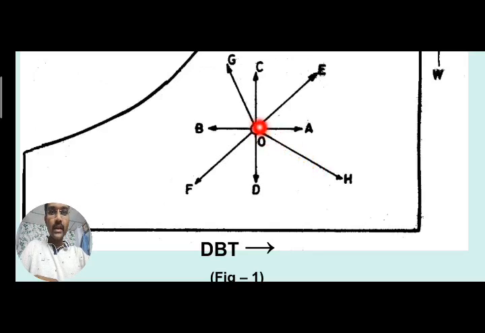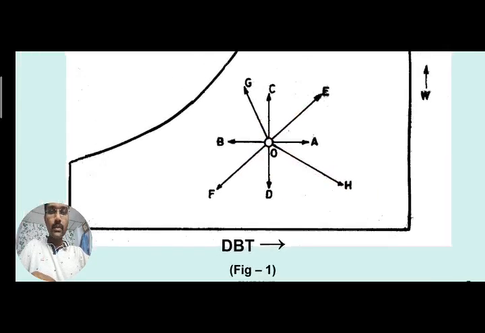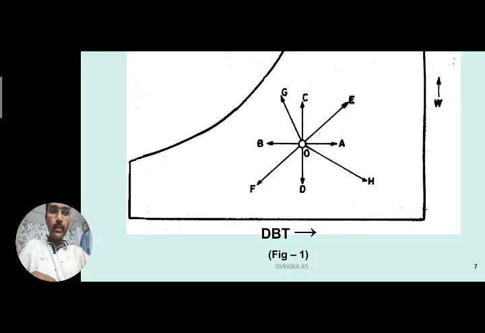All these are psychrometric processes. We will see one by one what O to A is, what O to B, C, D, E, F, G and H are, and what happens in sensible heating and sensible cooling. During each process, how do we represent it on this psychrometric chart, and what happens to the properties of the air?